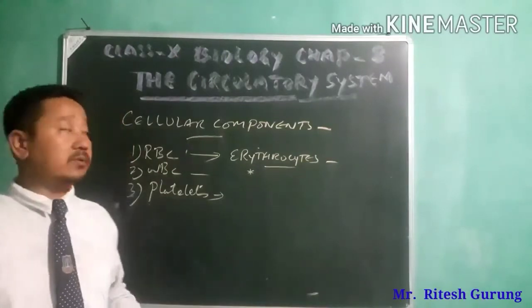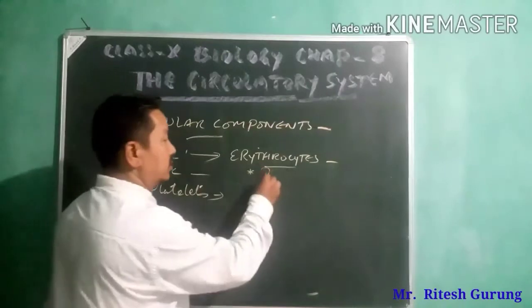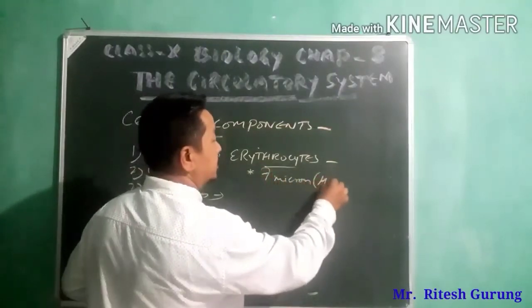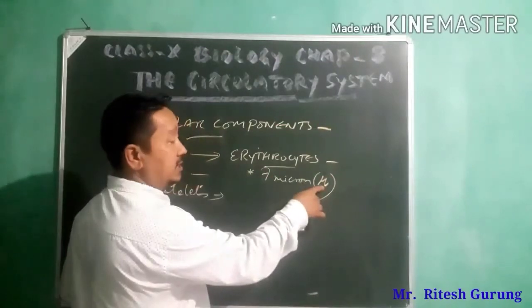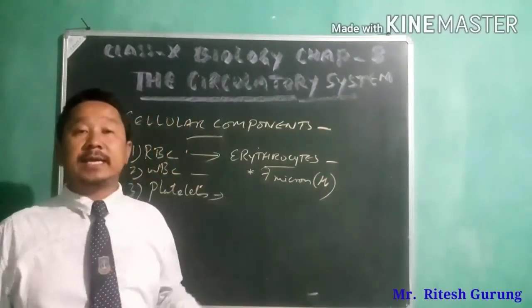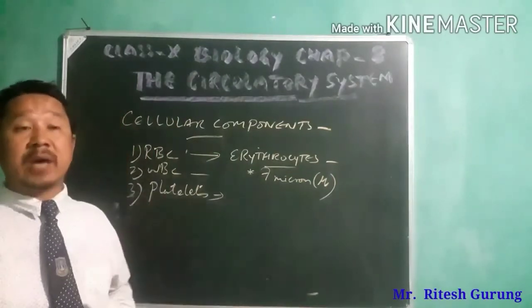Diameter wise it is 7 micron, which is symbolically represented like this. So 7 micron in diameter is so minute. So what is micron then?